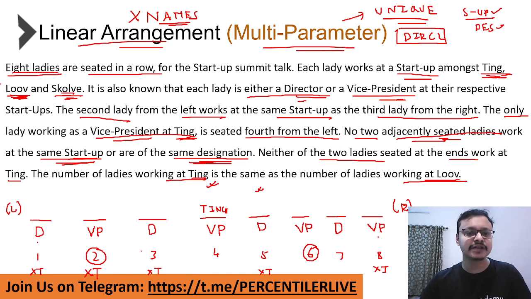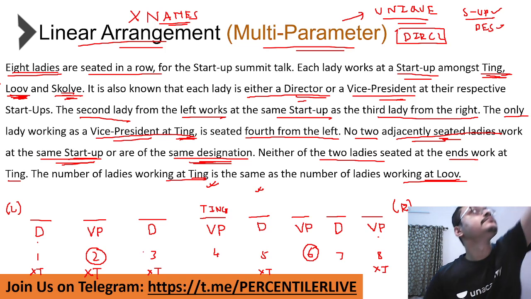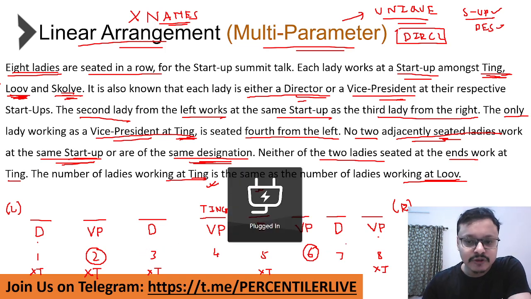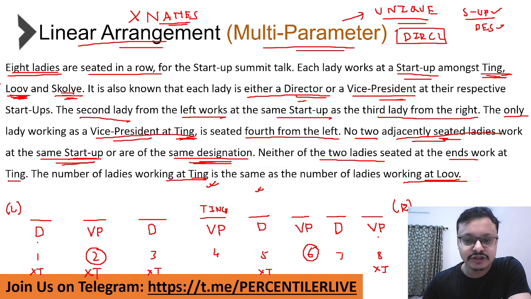Similarly, what else can we say? Position 7 is director, so that is fine. Position 6 also cannot be Ting, because remember, Ting and VP, there is only one such person. There is only one lady working as a VP at Ting.